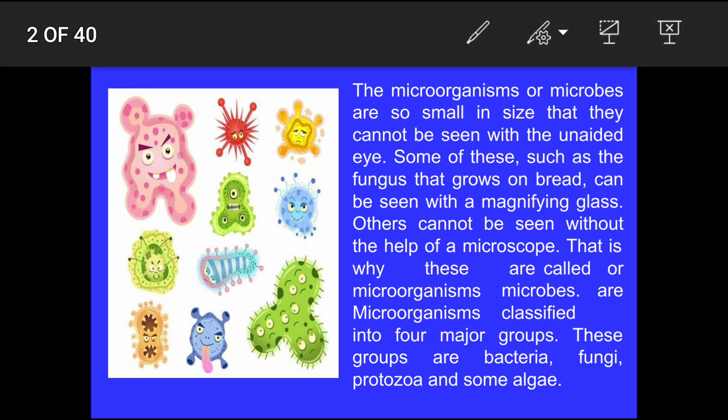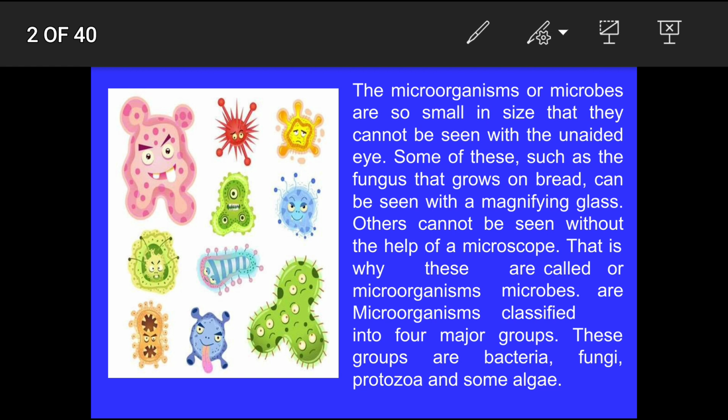Now what are microorganisms? Microorganisms, or microbes, are so small in size that they cannot be seen with the unaided eye. Some of these, such as fungus that grows on bread, can be seen with a magnifying glass. Others cannot even be seen with a magnifying glass. We can see them with the help of a microscope only. That is why these are called microorganisms or microbes.